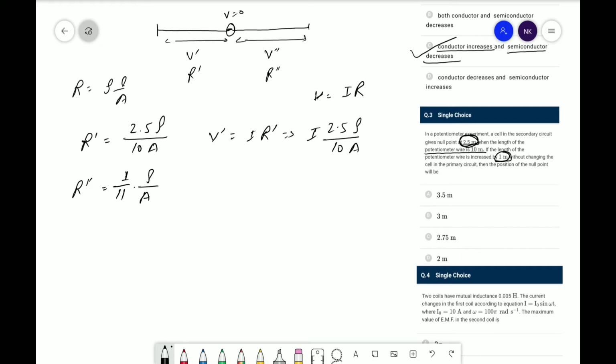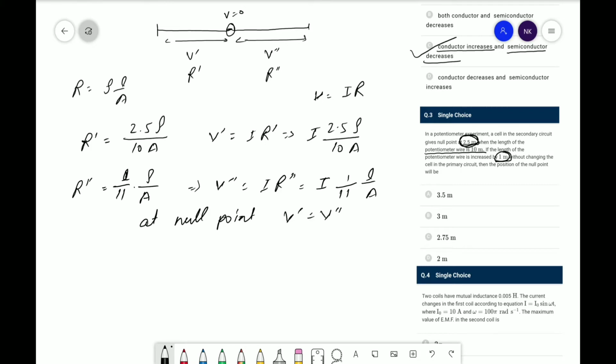Okay, so here is the next condition. Now R double dash is L upon 11, rho upon A. Now V double dash is equal to I R double dash, hence I 1 upon 11 L upon A. At null point V dash must be equal to V double dash.